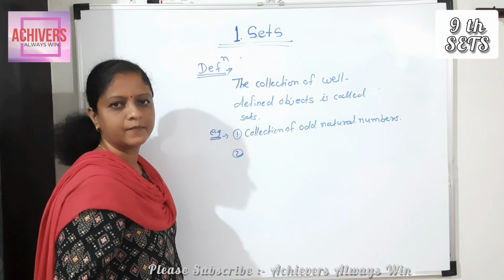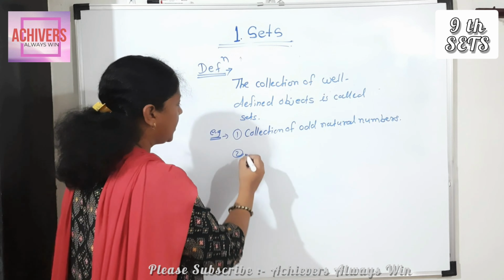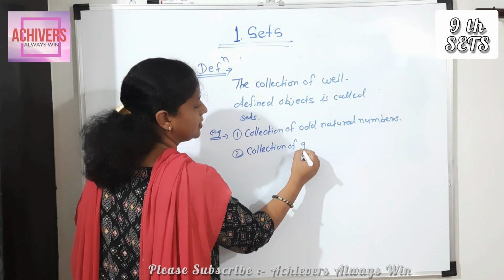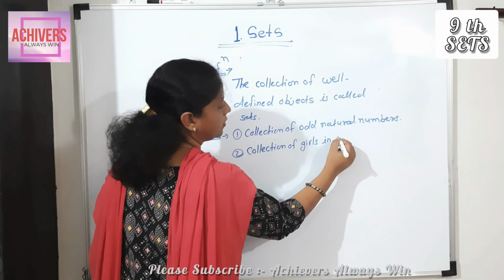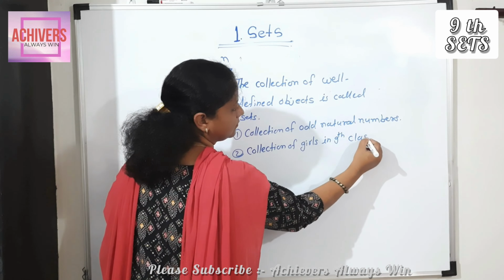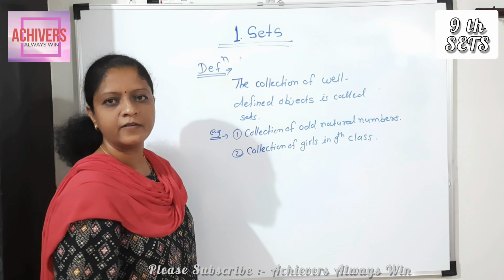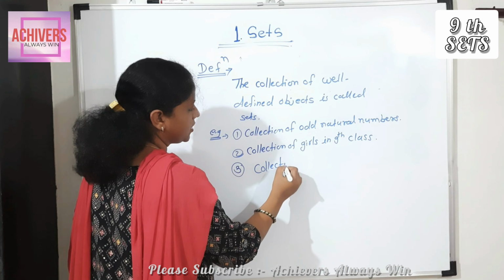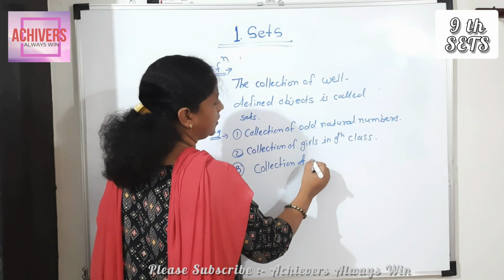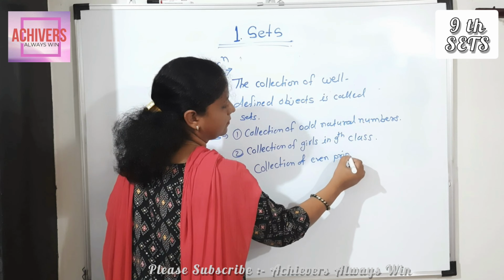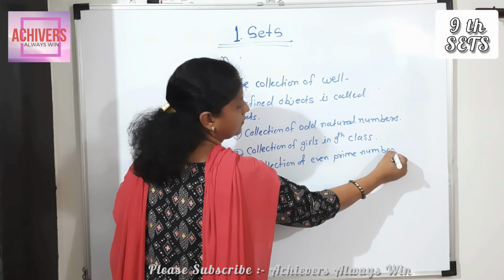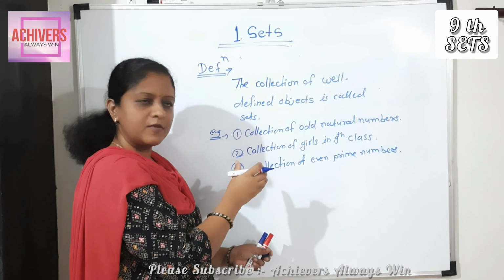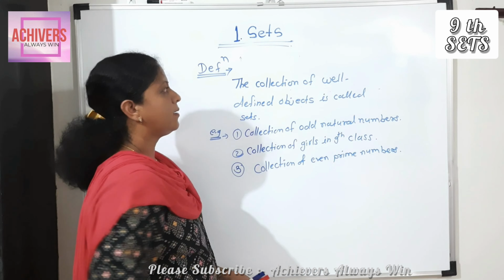Then second example. Which is the second example? Collection of girls in 9th class. It is also an example of set. Again, third example: collection of even prime numbers. Which is the even prime number? 2 is the only even prime number. All collection is same, so it is the set. Those are the examples of set.